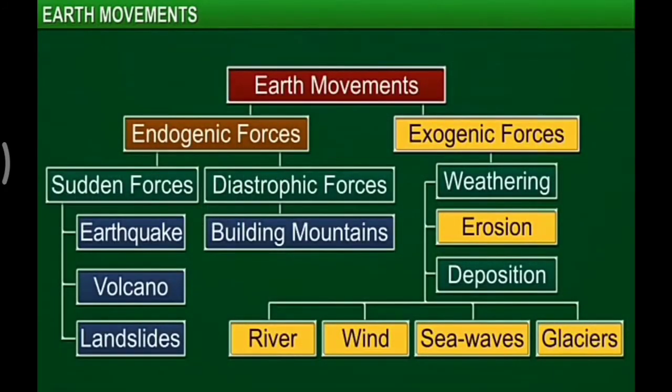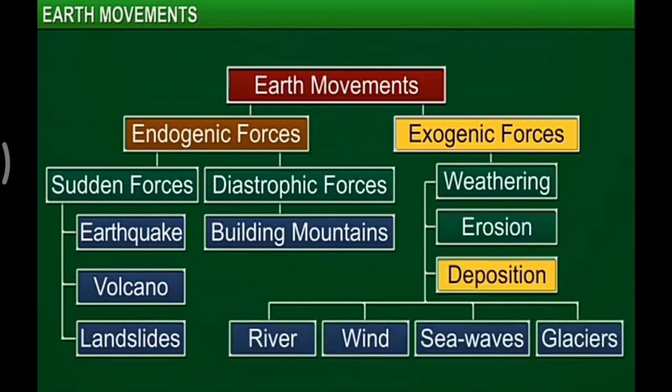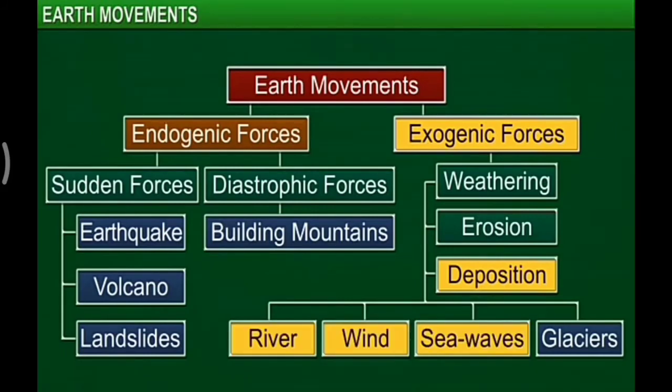Finally, let's look at the process of rebuilding the Earth's surface, deposition. Deposition is also caused by natural agents like wind, water, and glaciers.